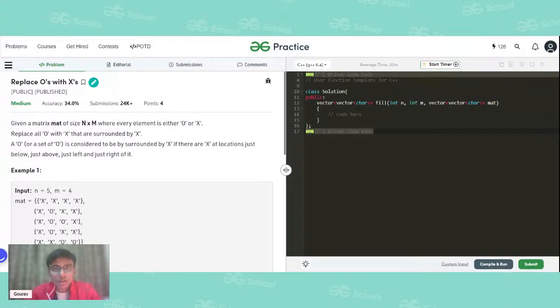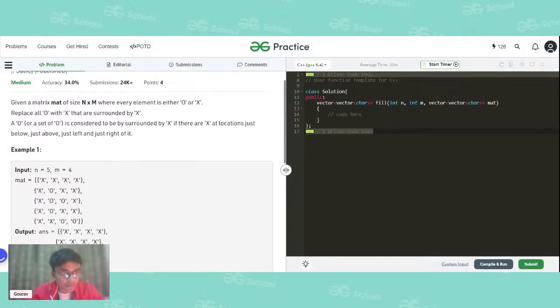So let us read the problem statement and what exactly it is trying to say. The problem statement says that we have been given a matrix of size n cross m, where every element is either O or X. And we have to replace all the O's with X that are surrounded by X. An O or a set of O's is considered to be surrounded by X if there are X's at locations just below, above, and to the left and right of it.